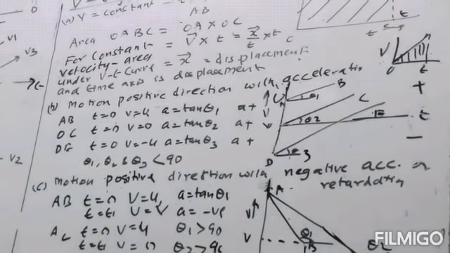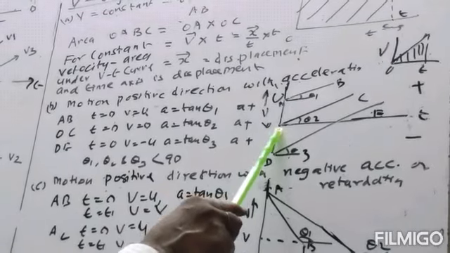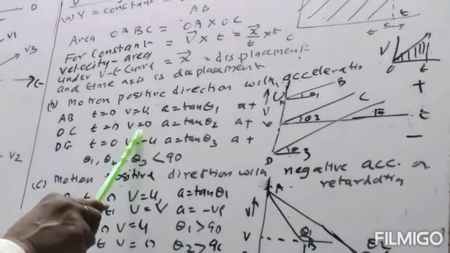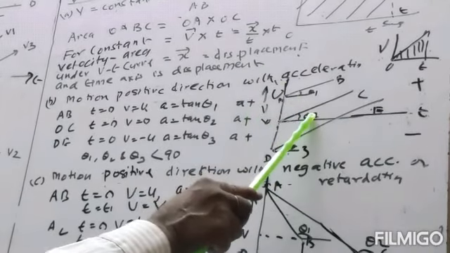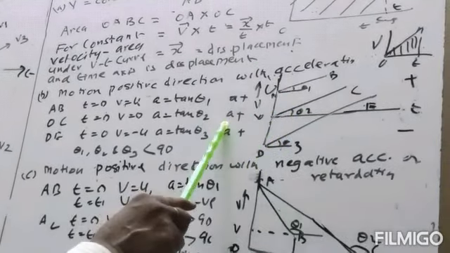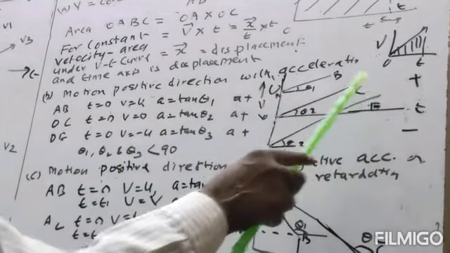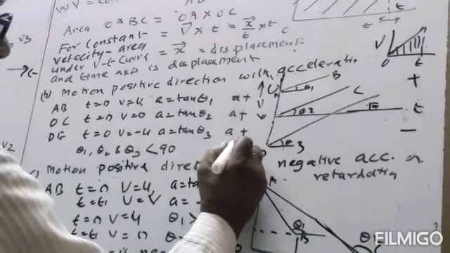Now for the OC curve, when t is equal to 0, it is at rest, so v is equal to 0. Acceleration will be equal to tan theta, theta is less than 90, so the acceleration will be positive. For the DE curve, initially the velocity is minus u.